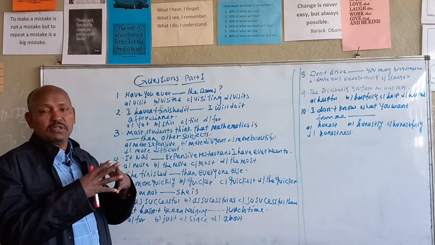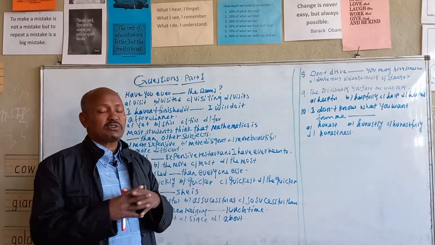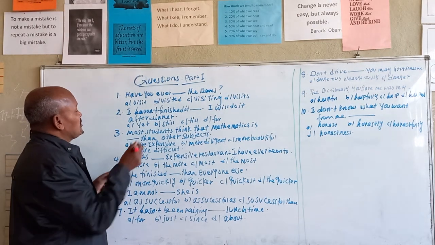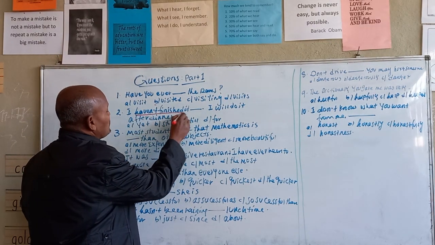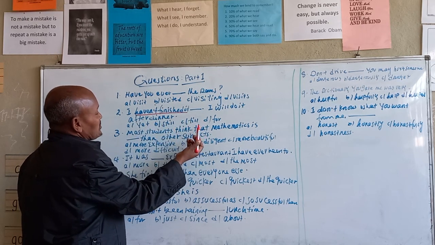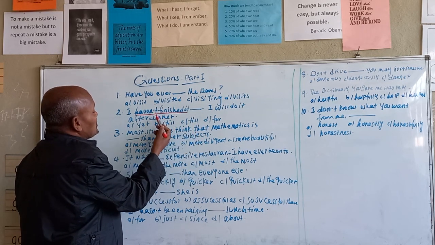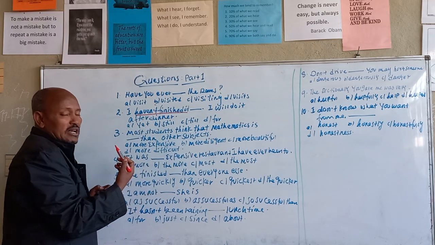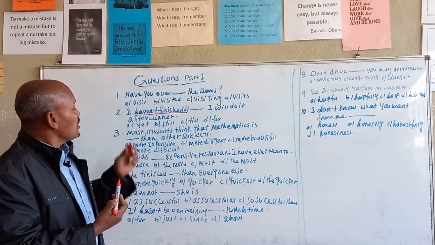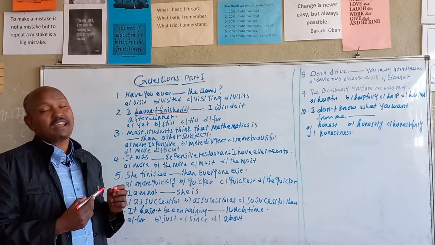Still and until have the same meaning, and for doesn't fit such a kind of question. So to answer this question, first you have to read the statement here. I haven't finished. What does this imply? What kind of distractor does the question need? So you depend on the statement here, and finally you try to choose the best word to complete the question. So you should have a rationale to answer the grammar questions.